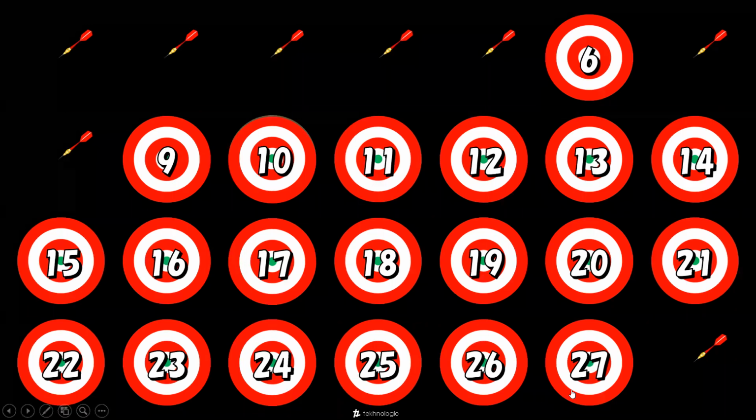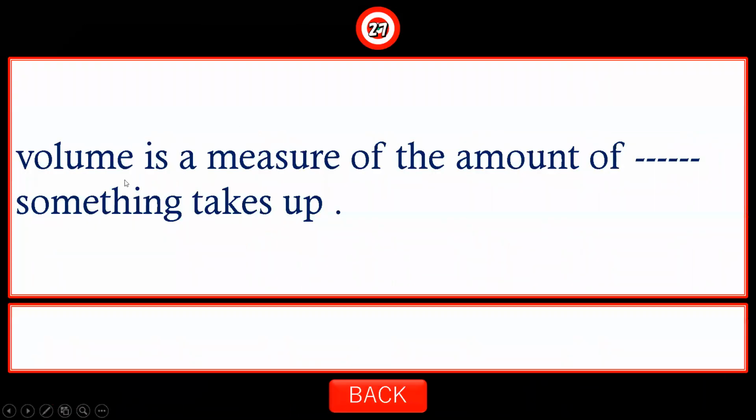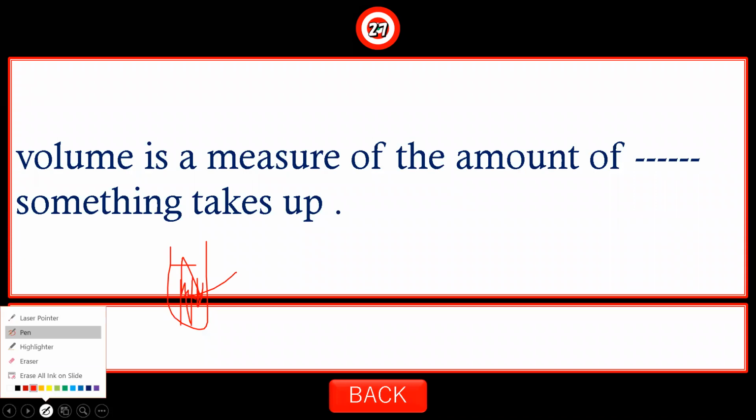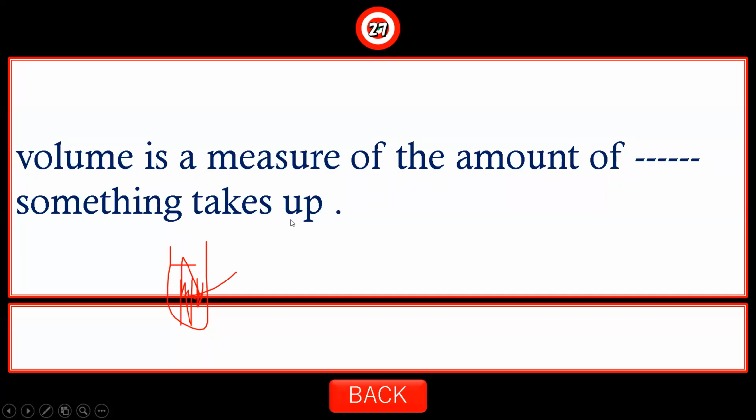Number 27. Volume is a measure of the amount of what something takes up. Look, honey, this is the measuring cup, and this is the volume. Volume measures what? The amount of space or the amount of mass something takes up? Space. Yes, the amount of space something takes up.